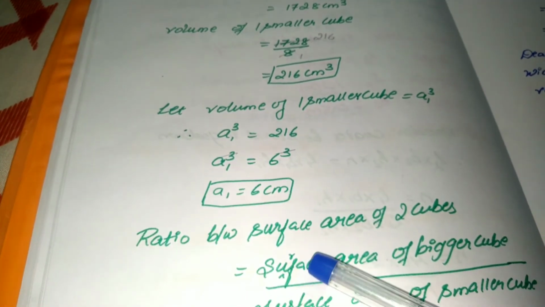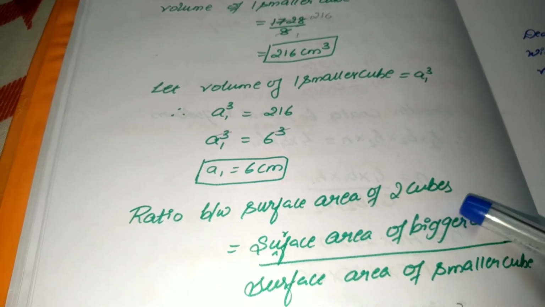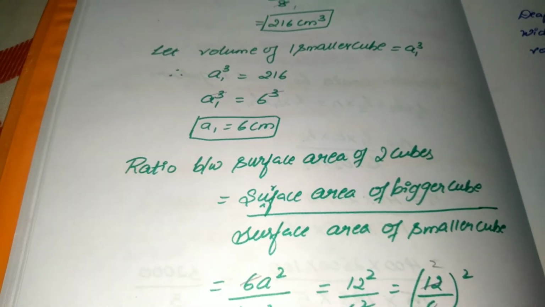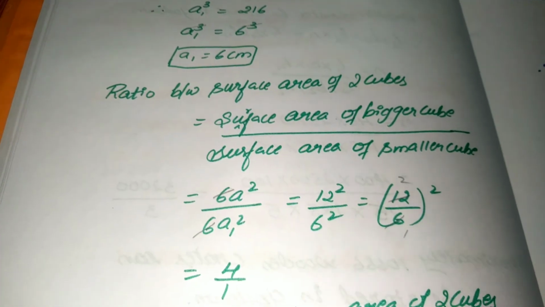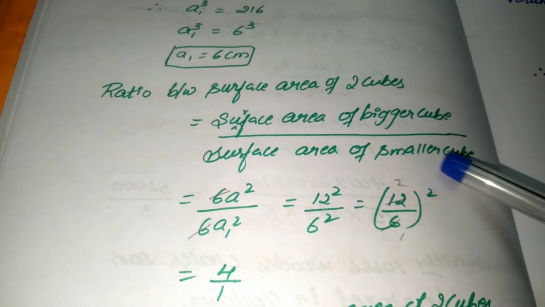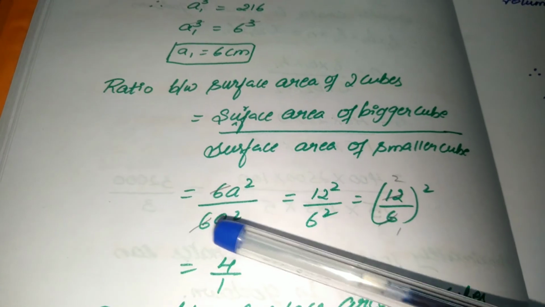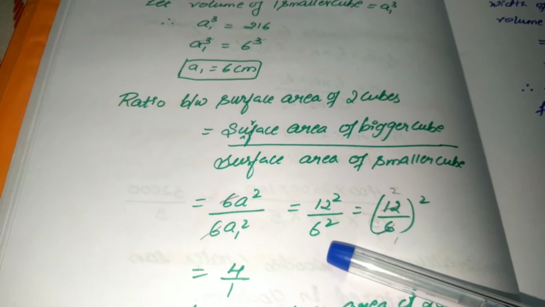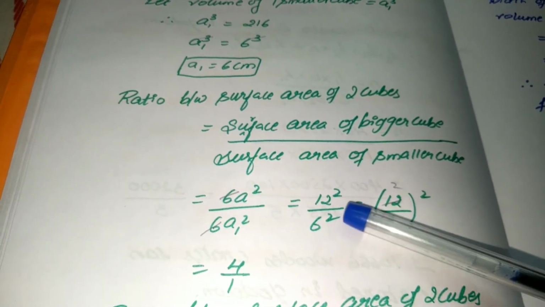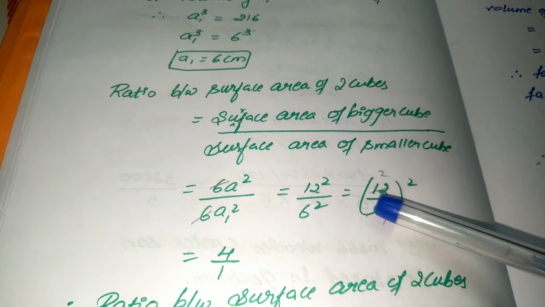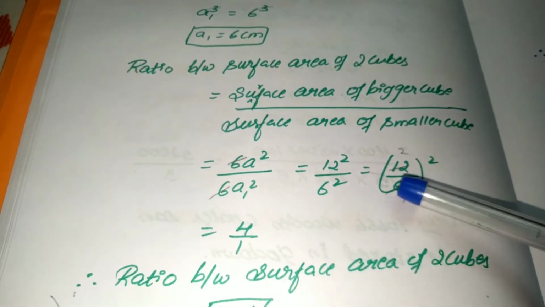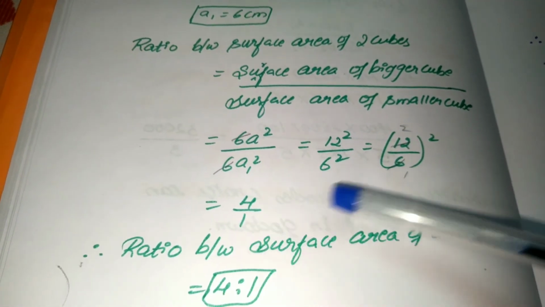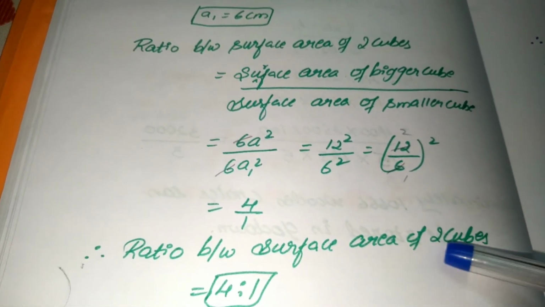Now ratio between surface areas of two cubes. Surface area of bigger cube by surface area of smaller cube. I write the formula for first surface area of bigger cube as 6a square, and for smaller cube I will write as 6a1 square. 6 and 6 gets cancelled. A square means 12 square. A1 square means 6 square. Both have squares, so I will take it outside the bracket so that the cancellation will become easy. 6 ones are 6 twos are. So 4 1 1, because 2 square is 4, 1 square is 1. Ratio between the surface areas of the cube is 4:1.